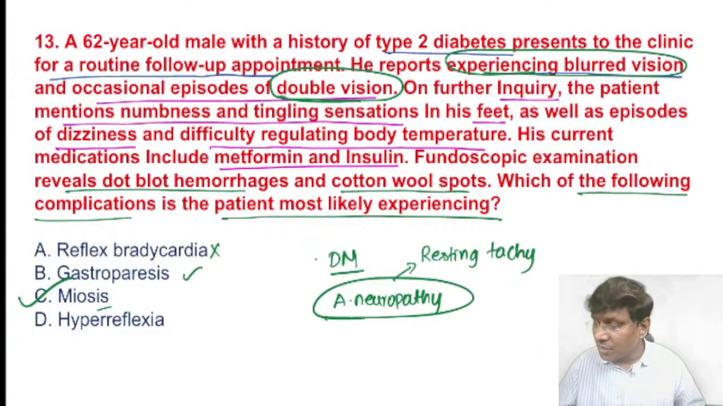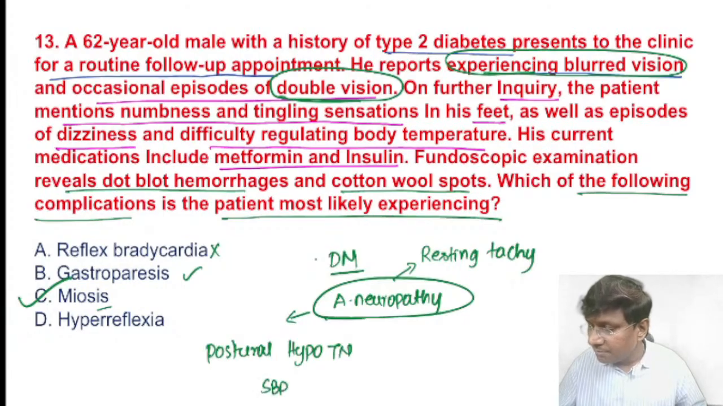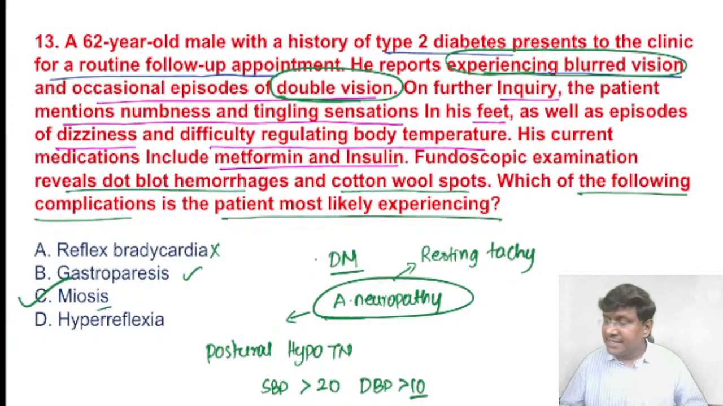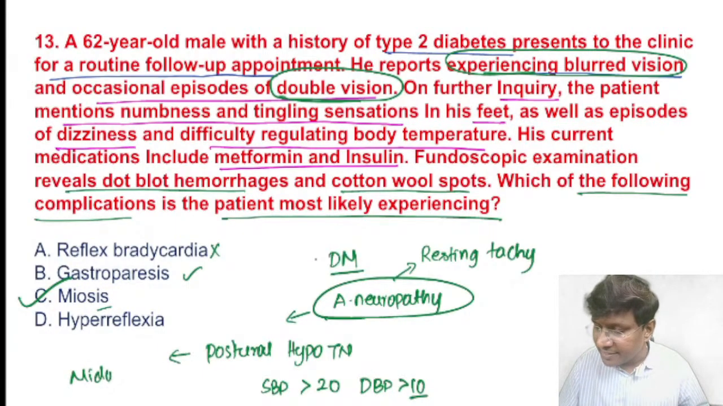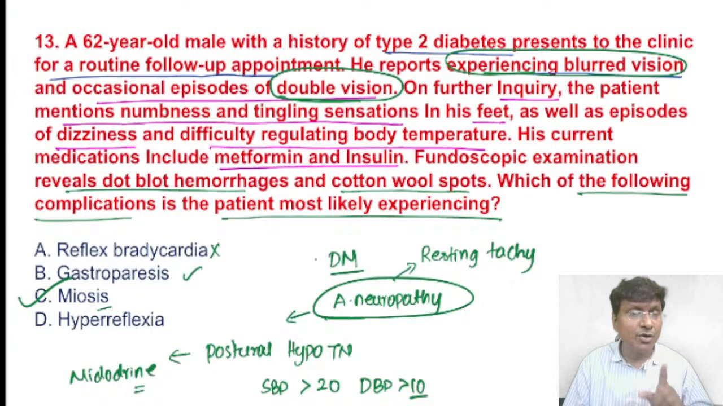Whereas in autonomic neuropathy, a very important characteristic feature is postural hypotension, where the systolic blood pressure will fall by more than 20 millimeters of mercury and diastolic blood pressure will fall by more than 10 millimeters of mercury. And what is the drug of choice in case of postural hypotension? The drug of choice will be midodrine. We give an alpha agonist, that is midodrine. So that is secondary to your autonomic neuropathy.